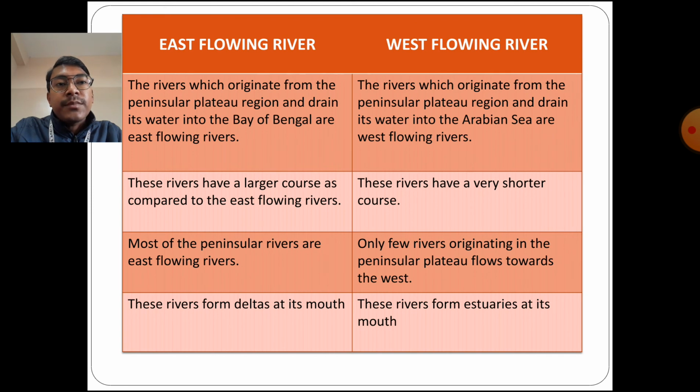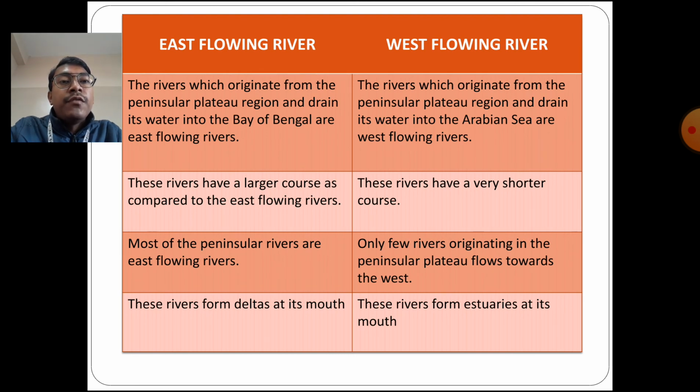The east flowing rivers have a larger course as compared to the west flowing rivers. That means the east flowing rivers are much longer, because the rivers which originate in the Western Ghats travel a long distance to reach the Bay of Bengal. That is why they have a larger course, whereas the west flowing rivers have a shorter course.